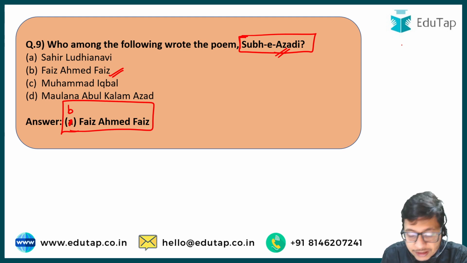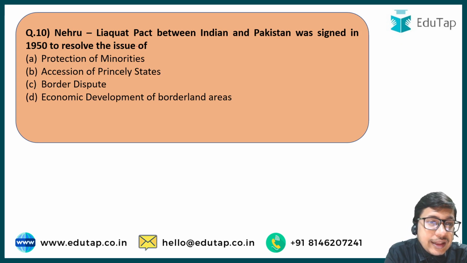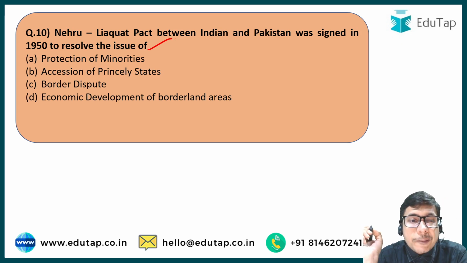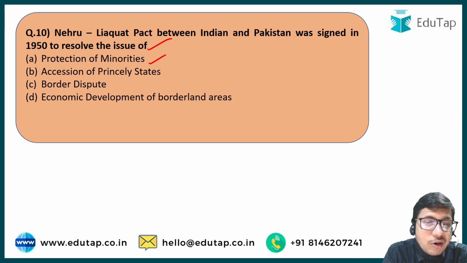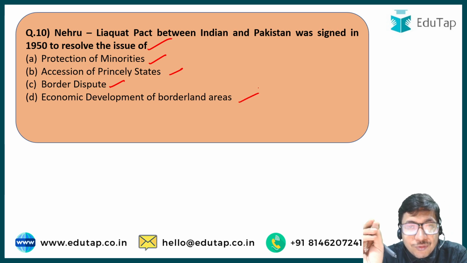Okay, next up is question number 10. The Nehru-Liaquat Pact between India and Pakistan was signed in 1950 to resolve the issue of what? Nehru was then the Prime Minister of India, and Liaquat was the Prime Minister of Pakistan at that time. They signed this Nehru-Liaquat Pact in 1950 to resolve the issue of protection of minorities, accession of princely states, border disputes, or economic development of borderland areas. This pact was again very frequently quoted during recent times owing to some disturbances going on in our country. Option A is the correct answer.